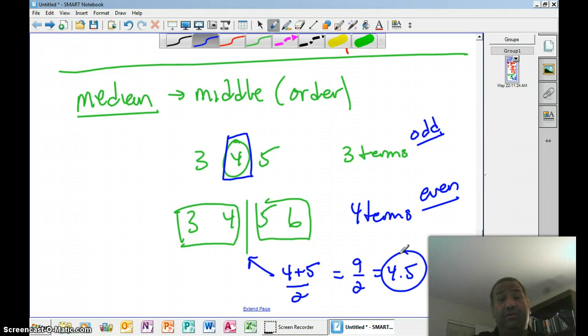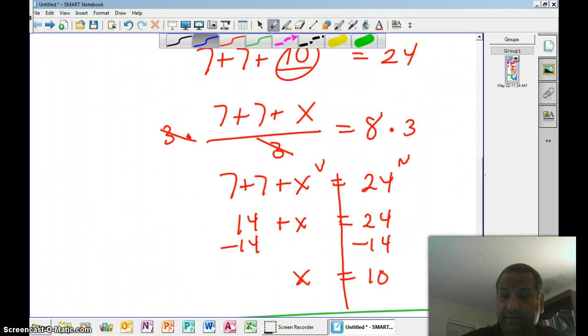So I would randomly pass out some cards with some numbers to begin this class, perhaps. I would have kids put them in order. That could be a task right there in itself. Once they put them in order, we could start splitting them up and say, where's the median? Where's the middle?